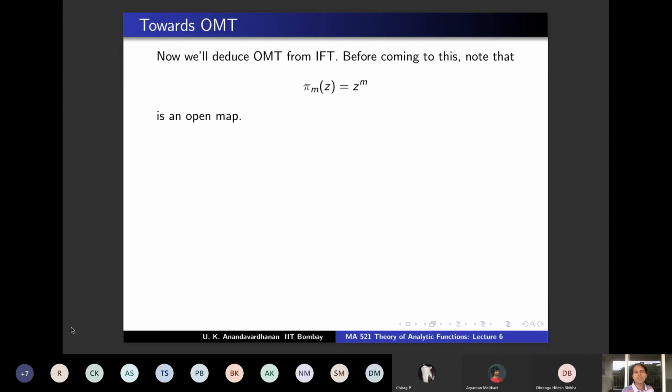But then, because the function is explicit, what is the image of the disk D(0, r)? It is just D(0, r^m). The radius just gets dilated. So there also it's open. So together, this is an open map.